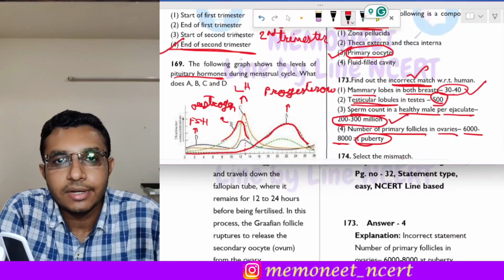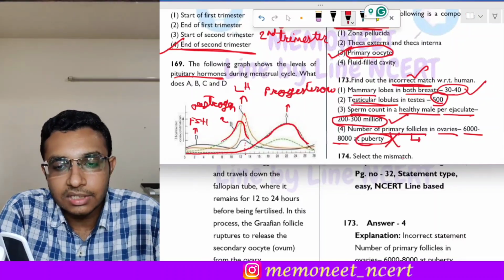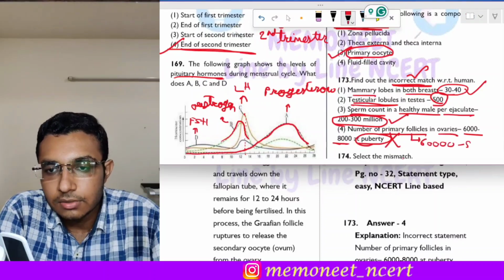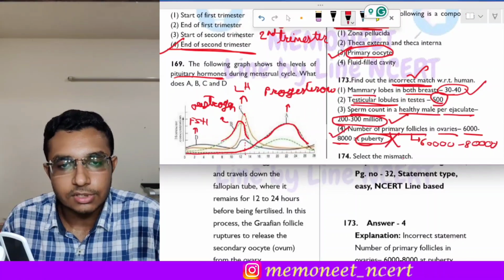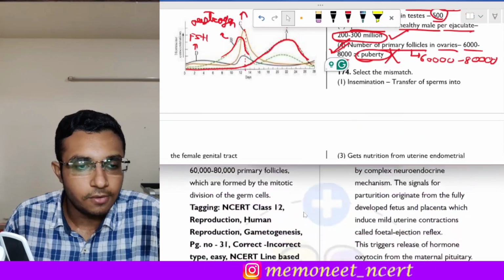So is this statement correct? No, this statement is incorrect because at the time of puberty the number of primary follicles in the ovaries is 60,000 to 80,000. Okay, so the correct answer of this question is option 4. The next question is question 174.